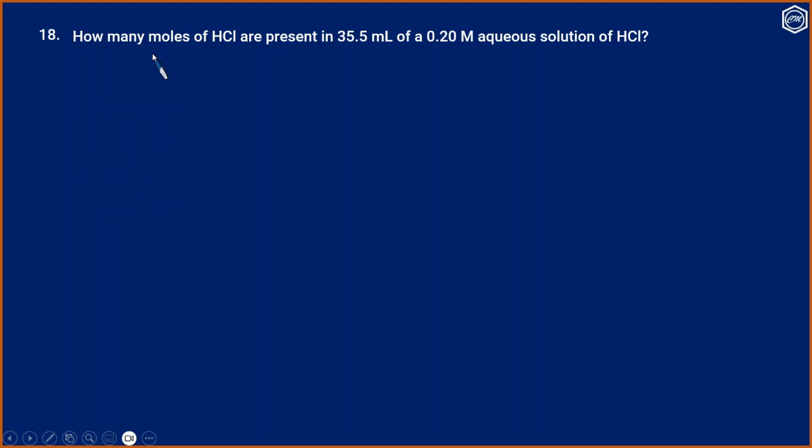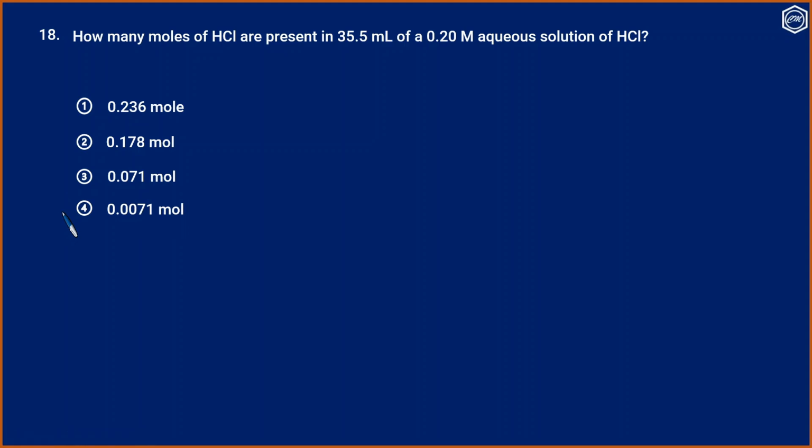Question 18. How many moles of HCl are present in 35.5 ml of a 0.2 molar aqueous solution of HCl? Option 1, 0.236 mole; option 2, 0.178 mole; option 3, 0.071 mole; option 4, 0.0071 mole.